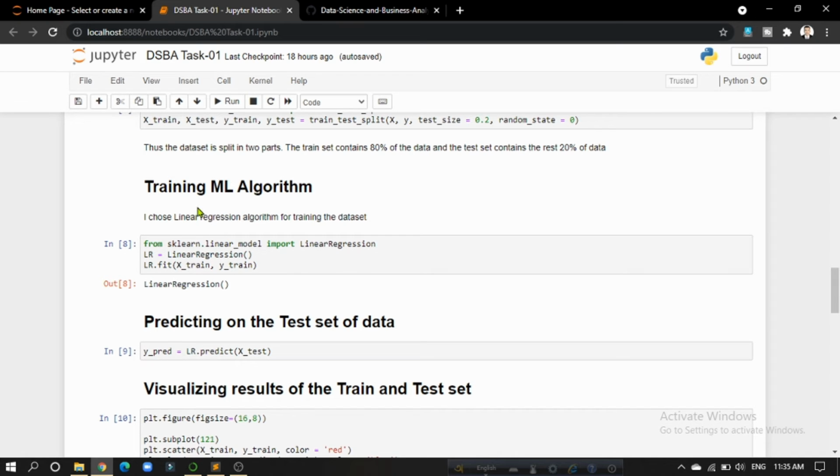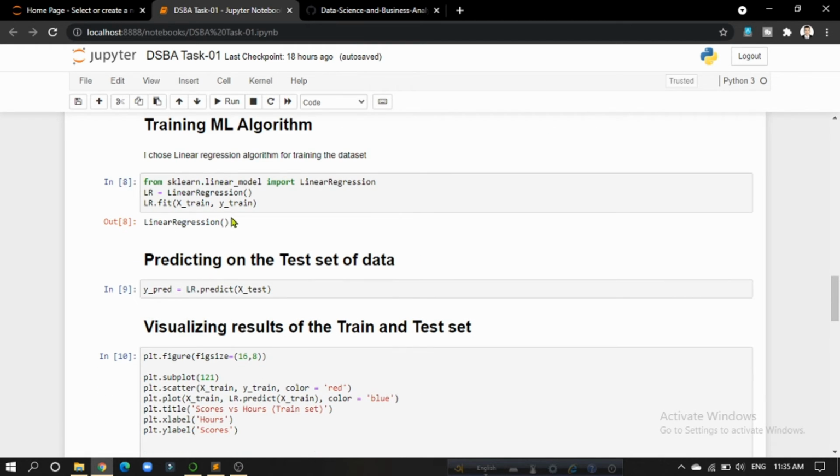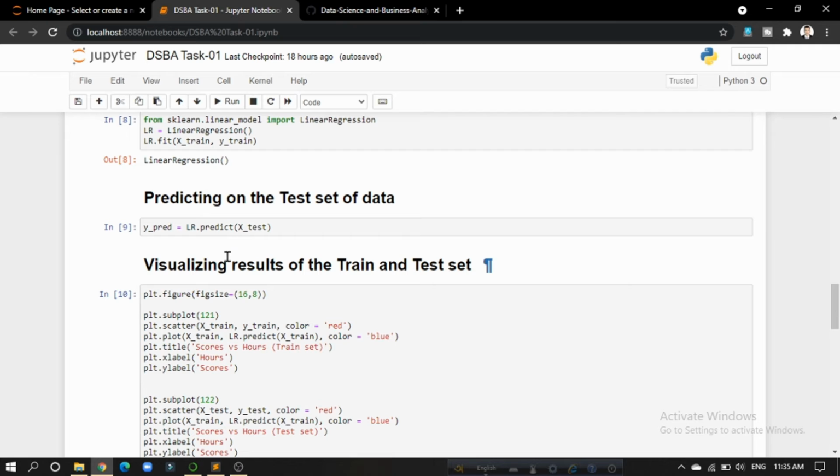And then I have trained a machine learning algorithm, and the algorithm is linear regression. I have used X_train and y_train to build the algorithm. And then I have predicted on the test set of data. I have used the predict function with X_test to predict on the test set data.